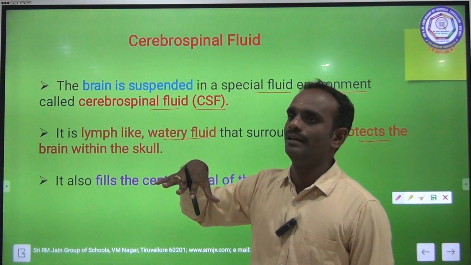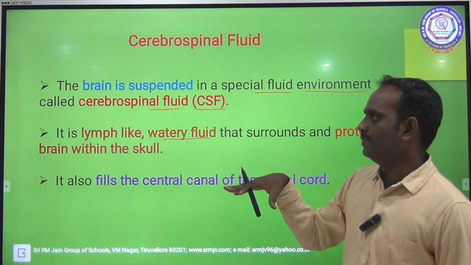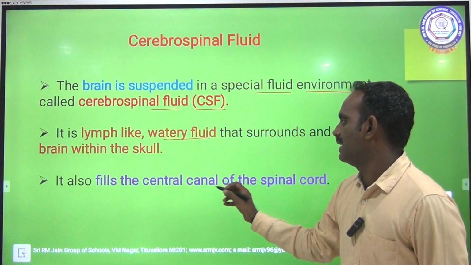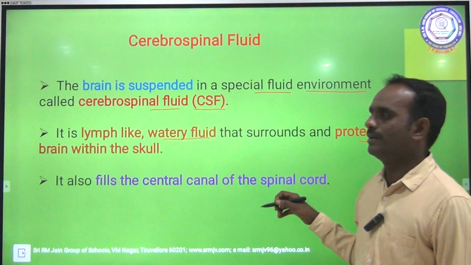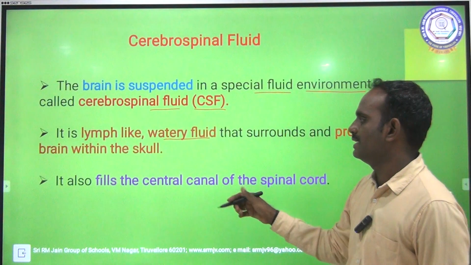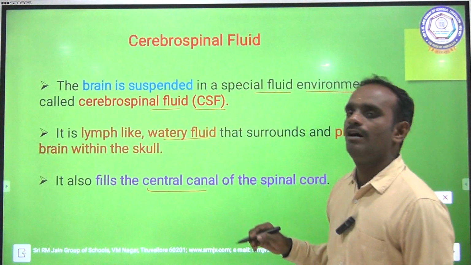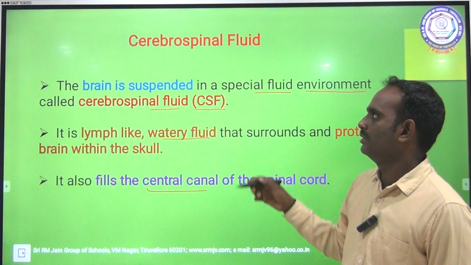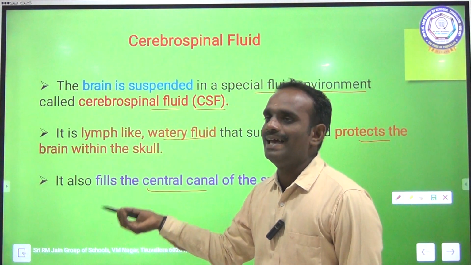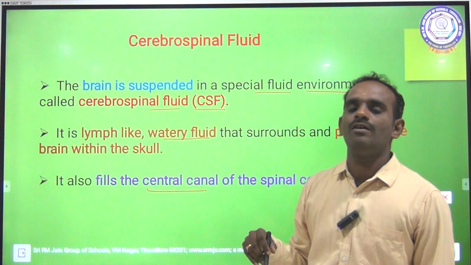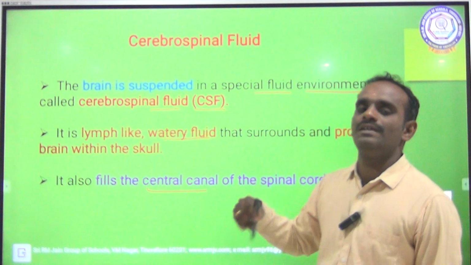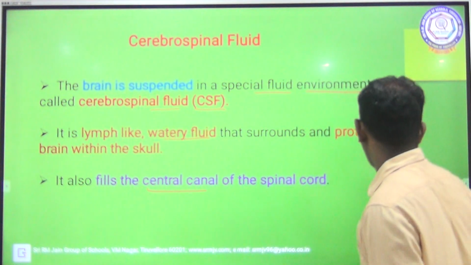It also fills the central canal of the spinal cord. So this CSF is present both in the skull and in the central canal of the vertebral column. It protects the brain as well as the spinal cord.